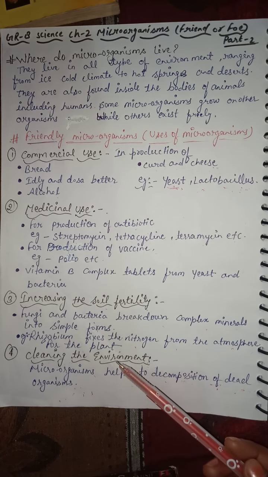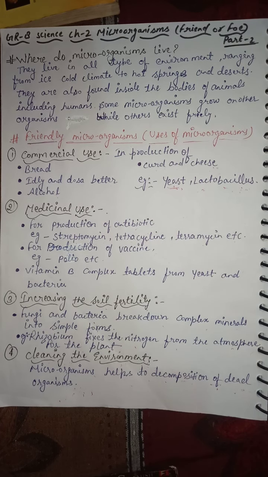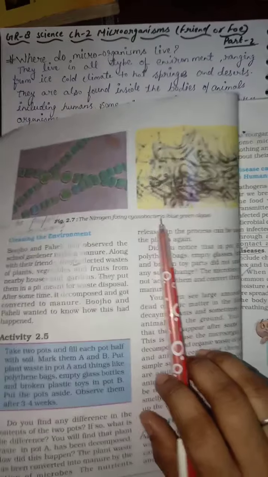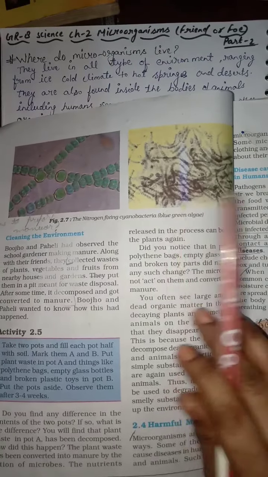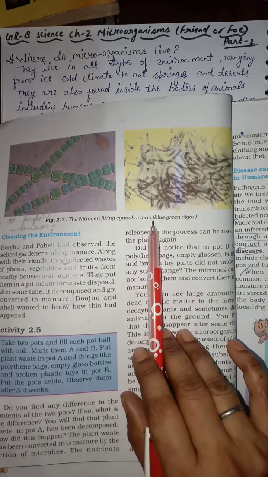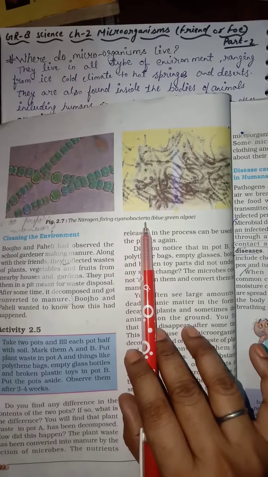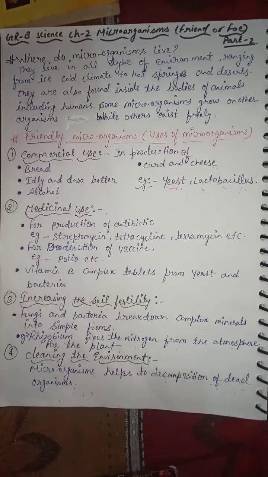These microbes are commonly called biological nitrogen fixers. Here we have a diagram of the nitrogen fixing cyanobacteria, or blue-green algae. In both diagrams of blue-green algae, you can see nitrogen fixing cyanobacteria.